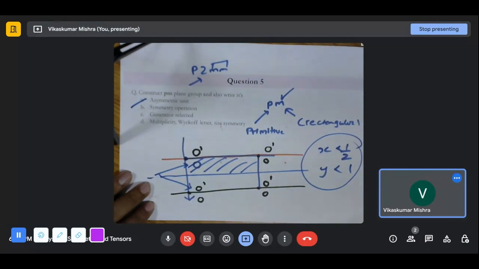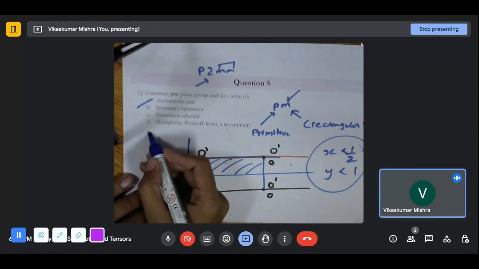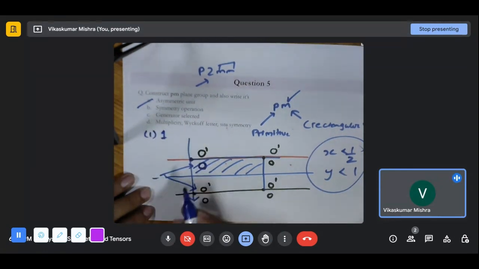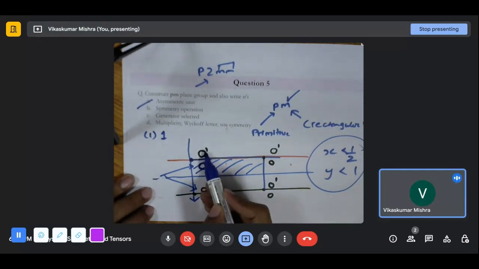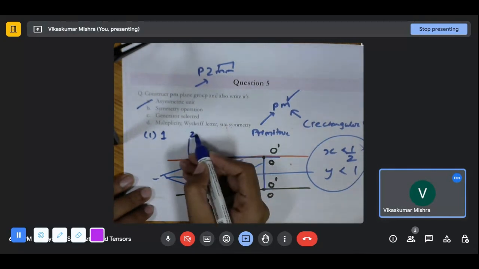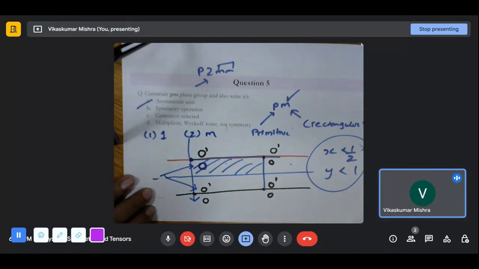What are the symmetry operations we can write onto this? So let's write the symmetry operations. One is the one fold, which will always generate this particular first point. The first point is created by the one fold. How will the second be created? It will be created by the mirror. Now, what is the position of that particular mirror?